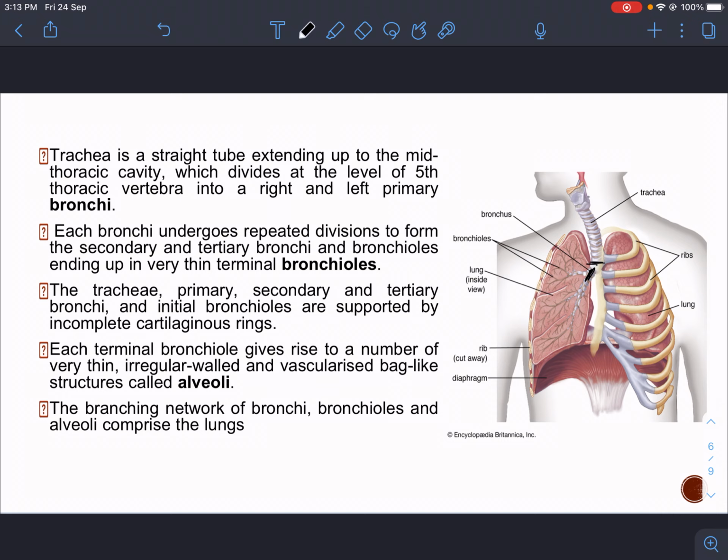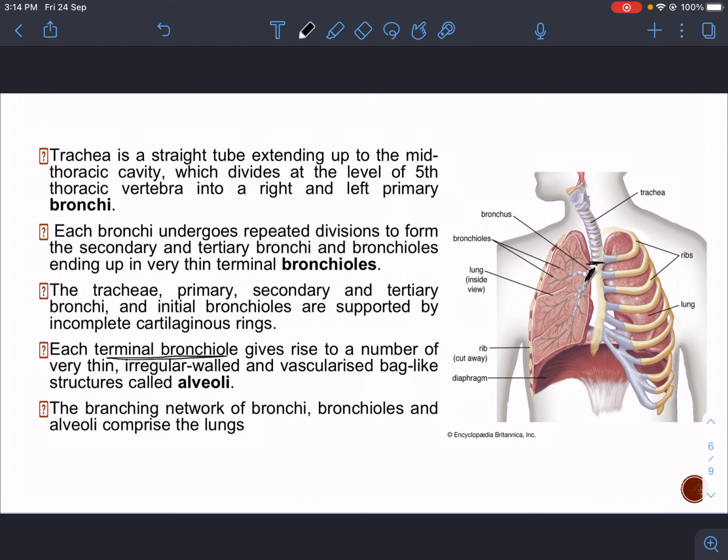Each terminal bronchiole gives rise to a number of very thin, irregularly walled and vascularized bag-like structures called alveoli. So each terminal means the bronchiole at the very end. After dividing, the bronchiole that we get at the very last is known as terminal bronchiole.